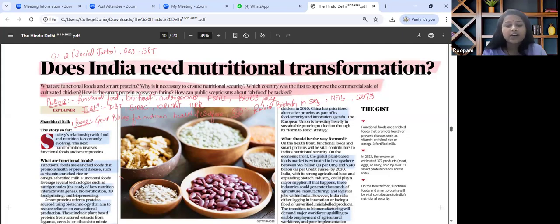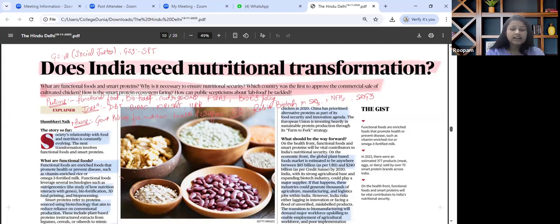This is how this particular article is to be read and revised. The important observations with regard to report perspective that can be quoted are the Global Hunger Index and also the National Family Health Survey-5 observations, which are to be revised while going through this particular article. This is how this is to be read holistically.